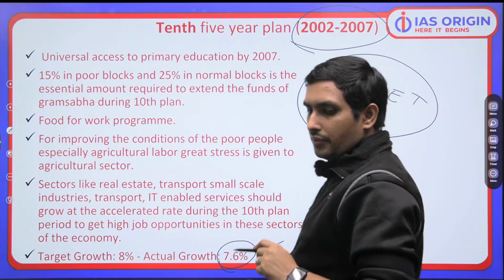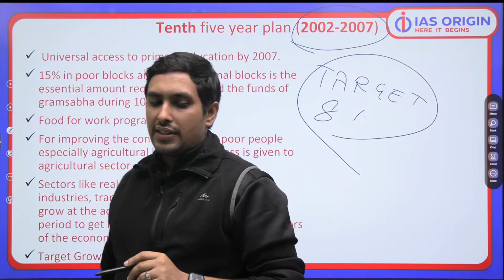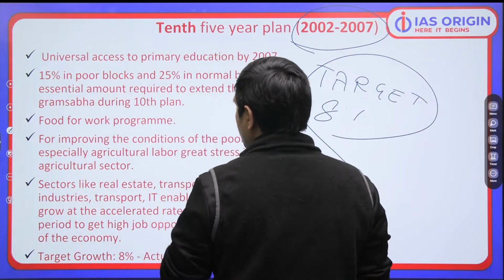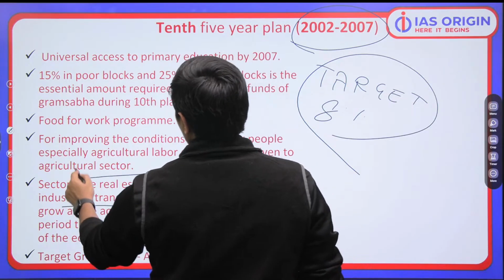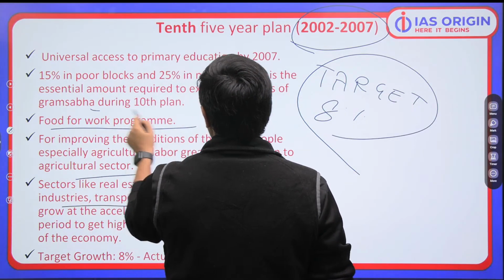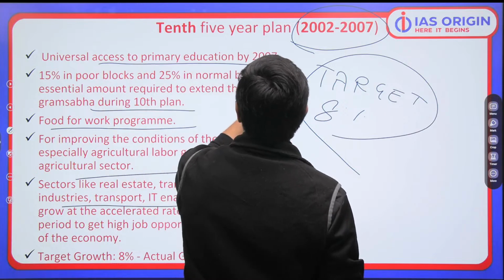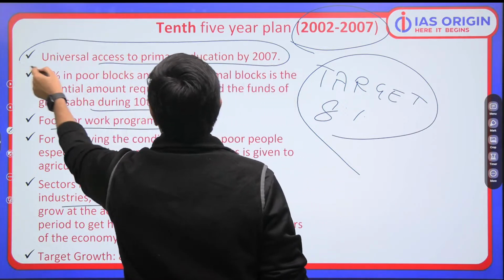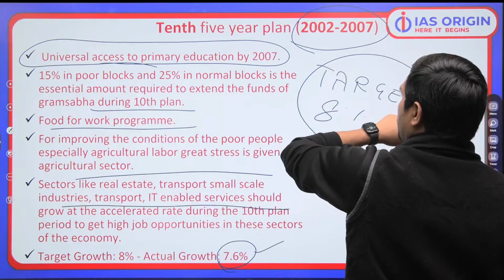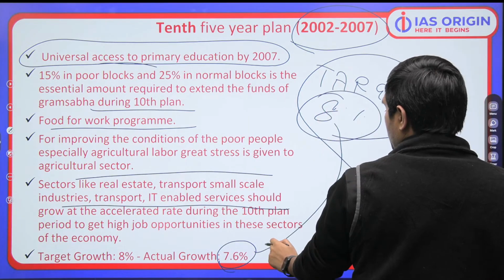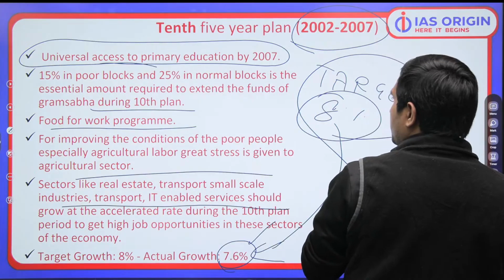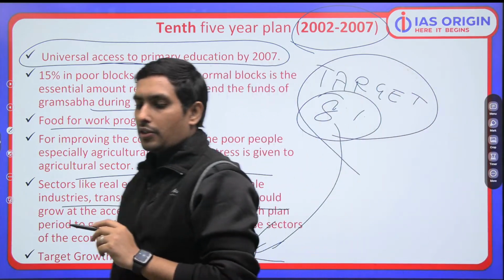So this is something we have to understand. Very important this is. And our focus is again service sector, real estate, transport, some industries as well. But what is more important is that the 10th 5-year plan aimed at universal access to primary education also. The target was very ambitious, but still we were able to achieve a decent result. That is 7.6%, a good growth which we achieved during this particular plan.